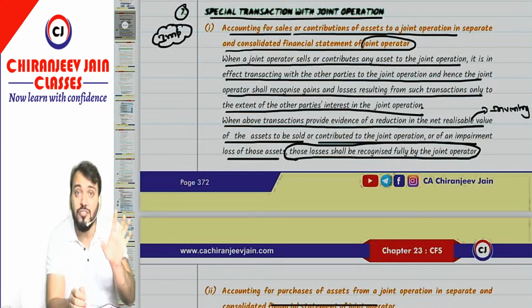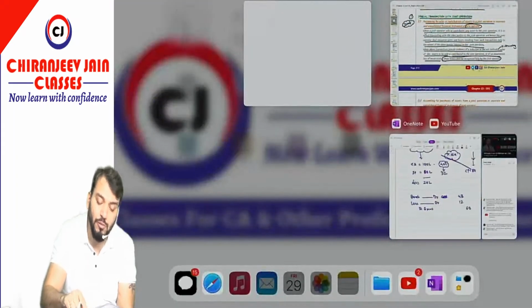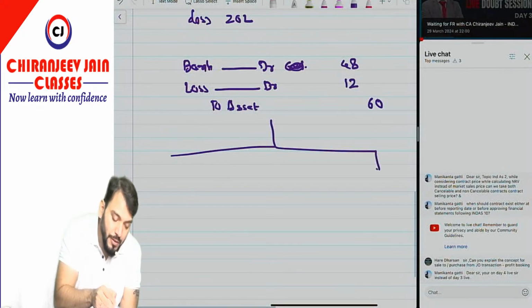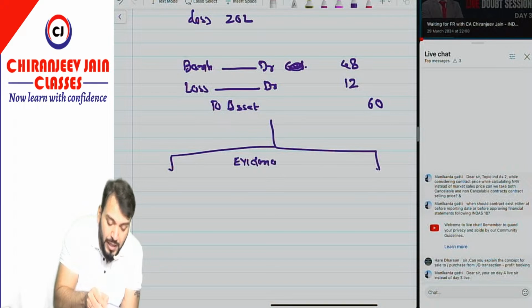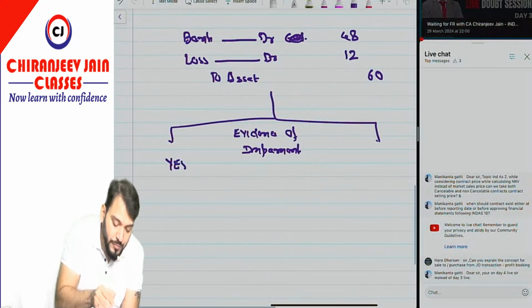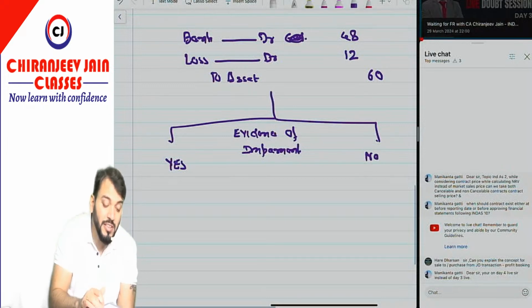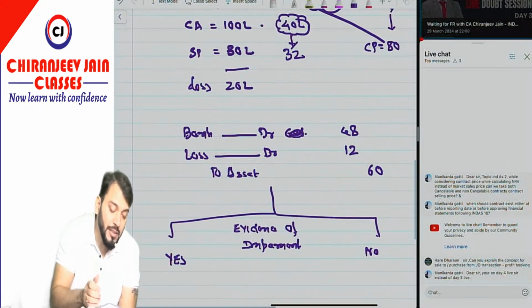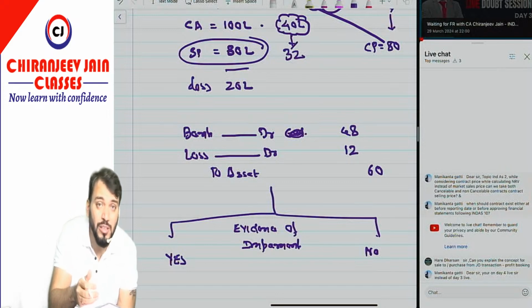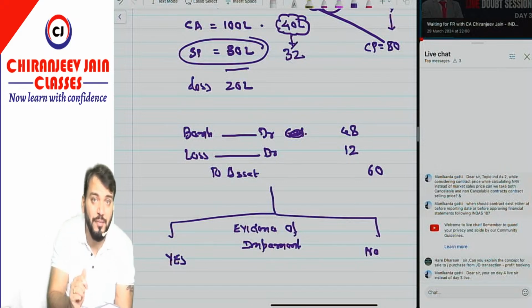So just write it down. After this you need to find out: is there any evidence of impairment? If the answer is no, it is quite possible the sale price may be equal to fair value.